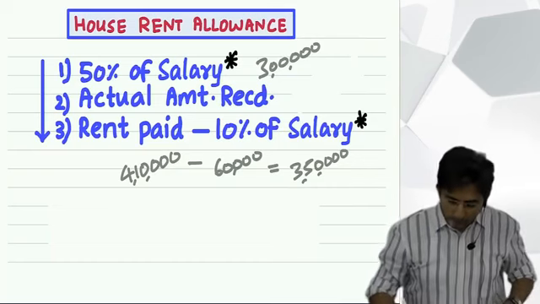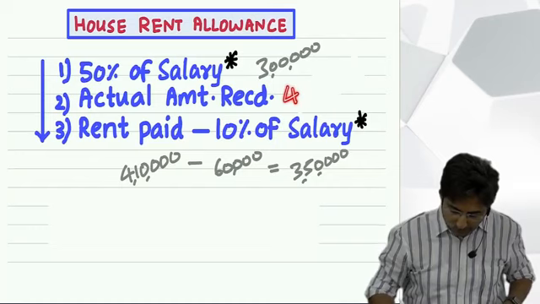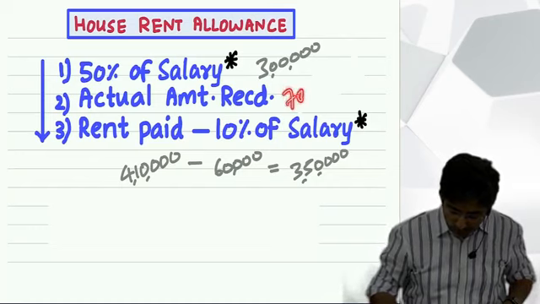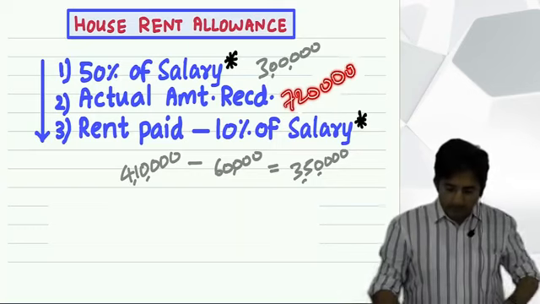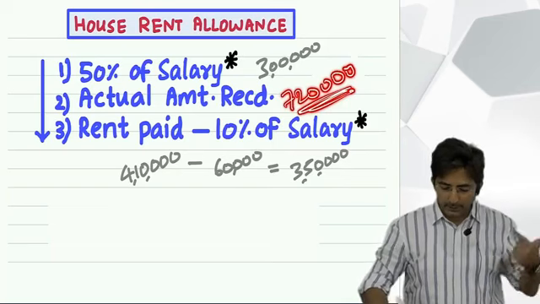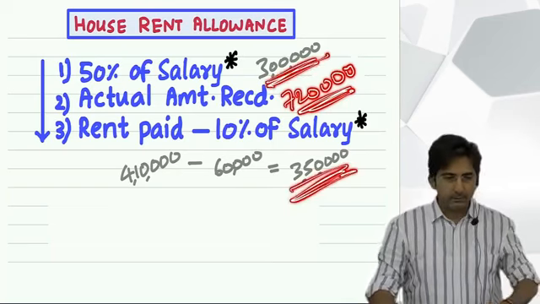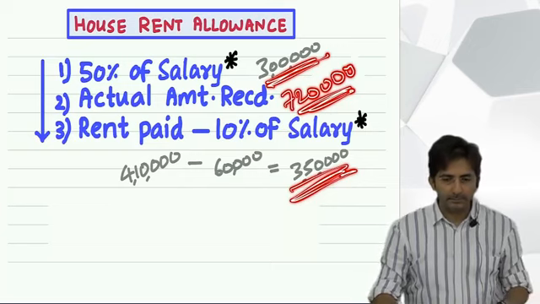Now tell me, what if this employee has actually received, say, 7 lakhs 20,000? Assume he has received 7 lakh 20. His burden is 3 lakh 50 and the limit is 3 lakhs. So how will you present this in the statement?